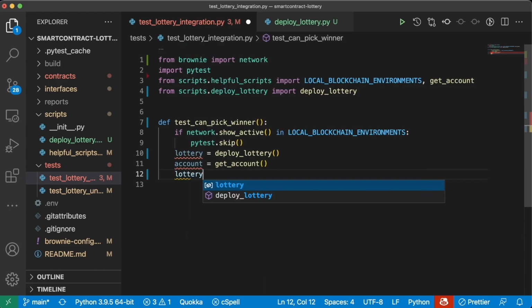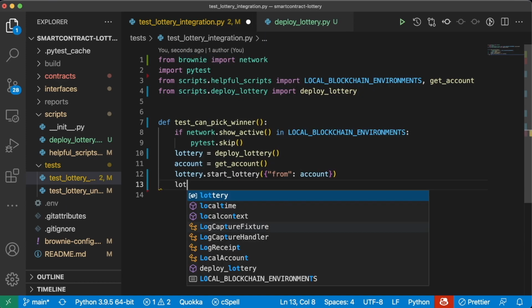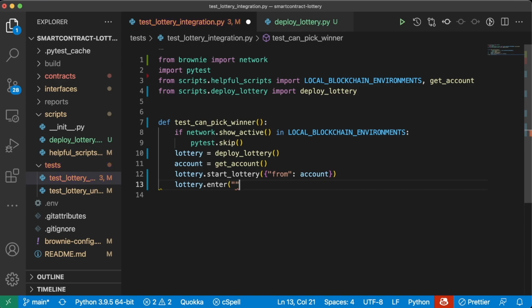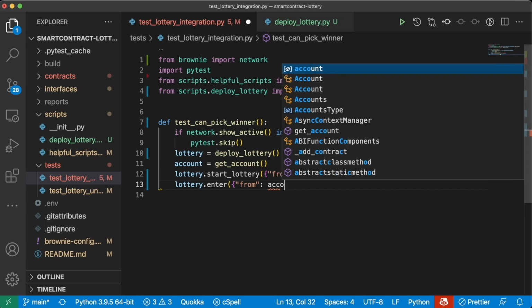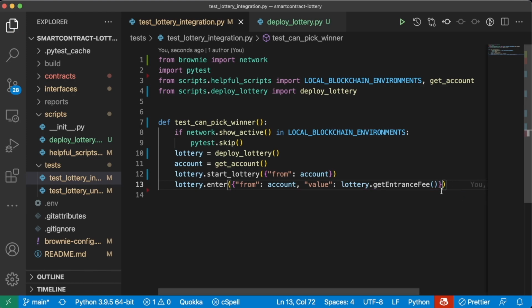So we'll do lottery.start_lottery. This will be from account. We'll do lottery.enter. We'll say this will be from account. We'll do some value, which is going to be lottery.getEntranceFee. And if we run into an issue here, sometimes, again, we can do lottery.getEntranceFee plus like 100 or 1,000 or something like that. This is going to be barely anyway, but for now, let's keep it like this.